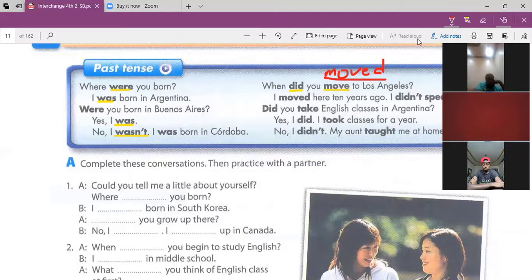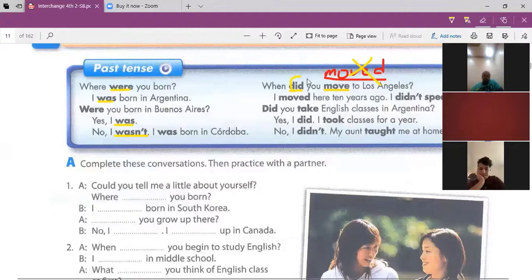No, we cannot do that because we already have did here. So any verb, since there is did here, the next verb to it will be in its base form.